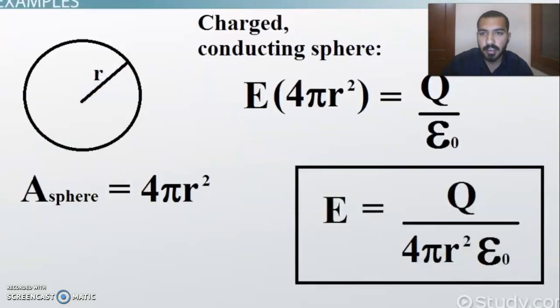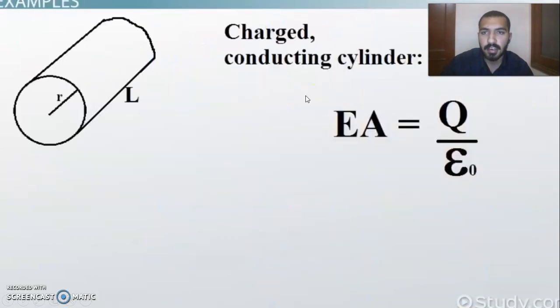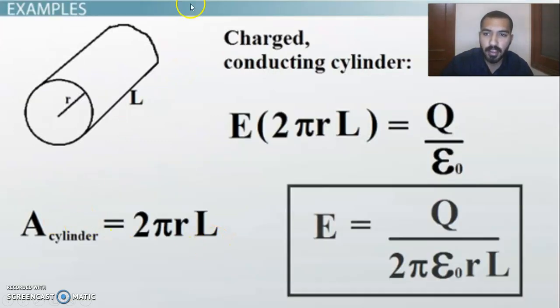So for the case of sphere, you have an area of sphere 4 pi r square, and in the next slide, in the case of a cylinder, you will have the area 2 pi rl. The area of cylinder has formula 2 pi rl, and similarly that 2 pi rl will be replaced by this A here, and that 2 pi rl is multiplying with this E, and when it comes to the right side of this equation, it will be divided by q. So the electric field of a cylinder will be q over 2 pi epsilon naught rl.